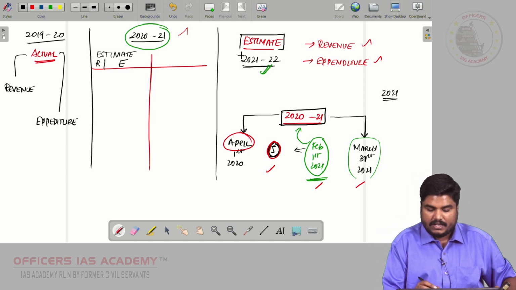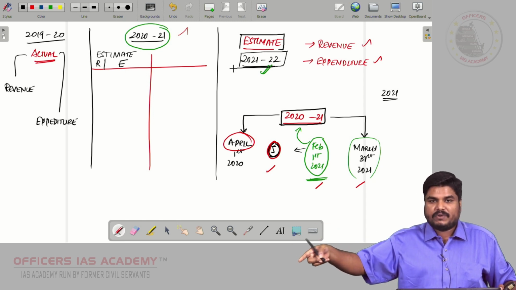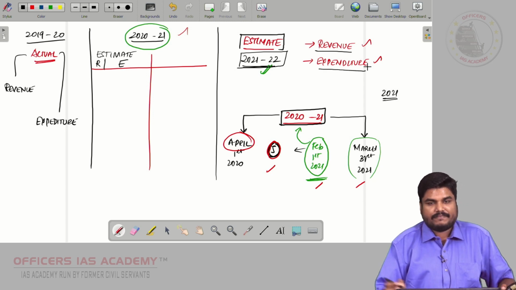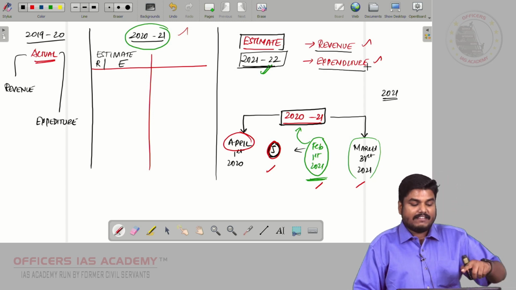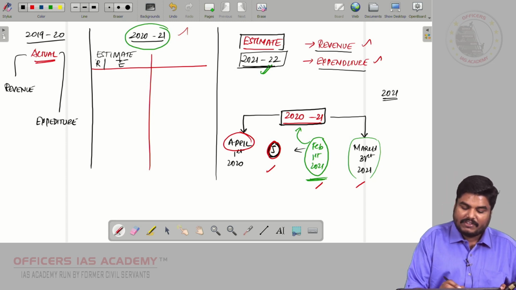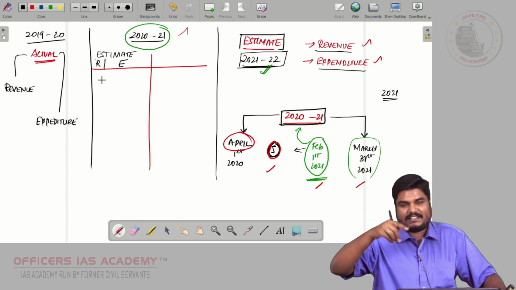See, today in the 2021-22 budget, the Finance Minister is going to present the estimated revenue and estimated expenditure, right? Like that, while presenting the 2020-21 budget, estimated revenue and estimated expenditure would have been presented, right?